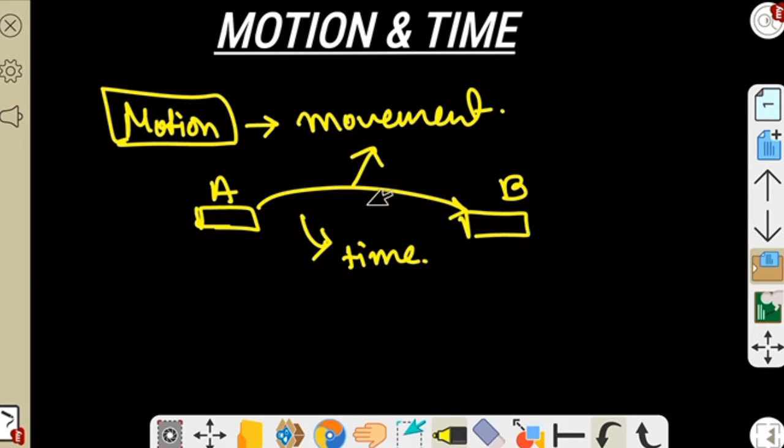So within a time, if anything moves from one position to another position, then we can say that the object is in motion. If the position changes with respect to time, then we can say that the object is in motion.